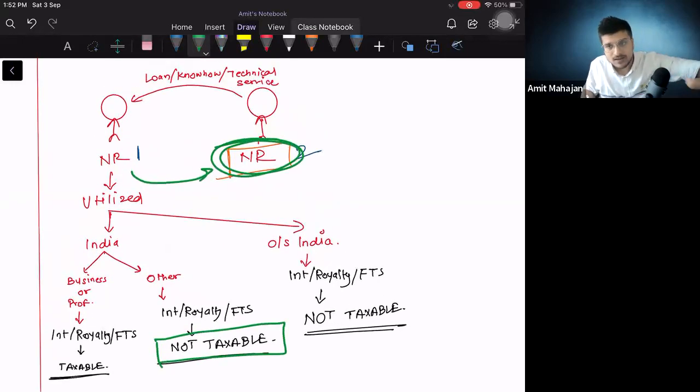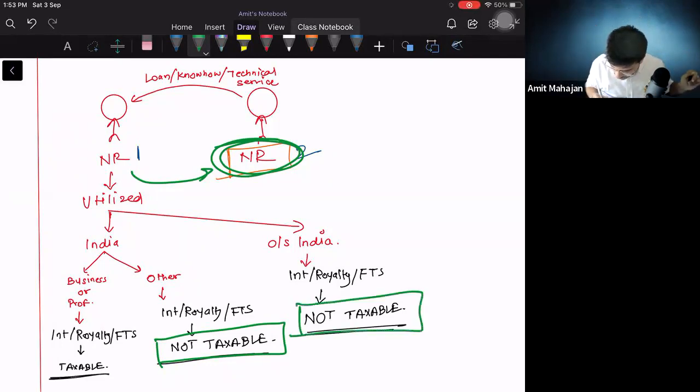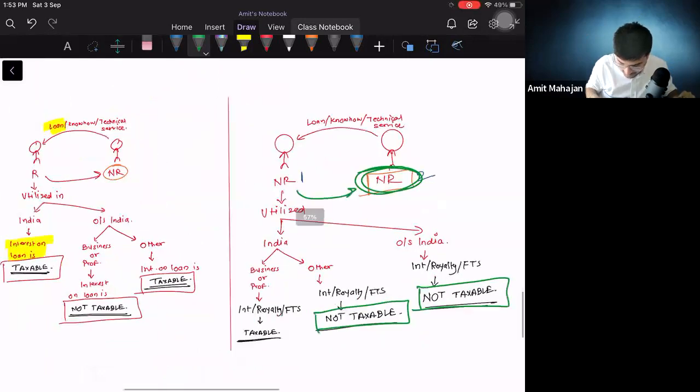Okay, now NR1 has taken a loan from NR2 and he's using that loan outside India. Now you only think जो लोन देने वाला है outside India, जो लोन लेने वाला है वो outside India है, and the place where it is getting utilized is outside India. Can Modi ji ask for money or ask for tax from such transactions? He cannot ask for such taxes from such transactions because nothing is related to India. राइट. सो दैट इज वाई अगर ये सिचुएशन होगा, तो ऑफकोर्स जो भी इनकम NR1 टू NR2 जाएगा, दैट विल नॉट बी टैक्सेबल.